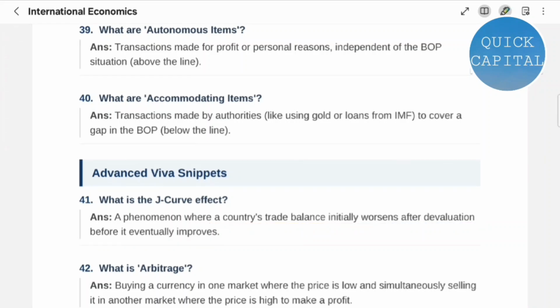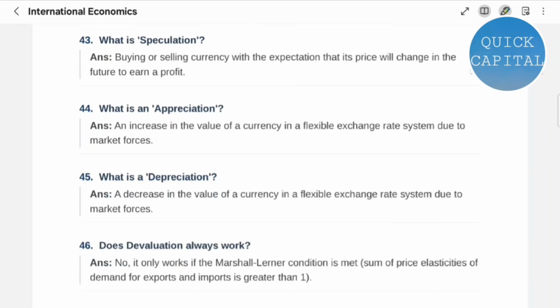Question 42. What is arbitrage? Buying a currency in one market where the price is low and simultaneously selling it in another market where the price is high to make a profit. Question 43. What is speculation? Buying or selling currency with the expectation that its price will change in the future to earn a profit.